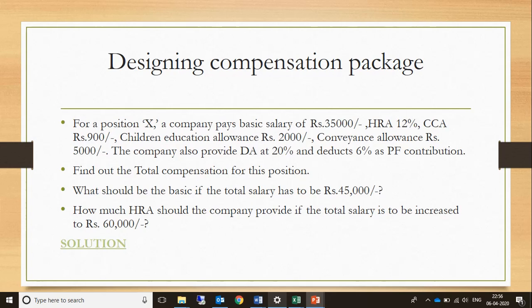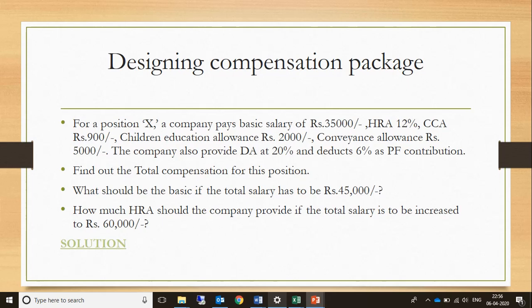For example, the one which we have taken up here, which is designing a compensation package. So I'll read out the question for you, and then we will go to the Excel sheet and see how we are using that tool to solve this particular question.